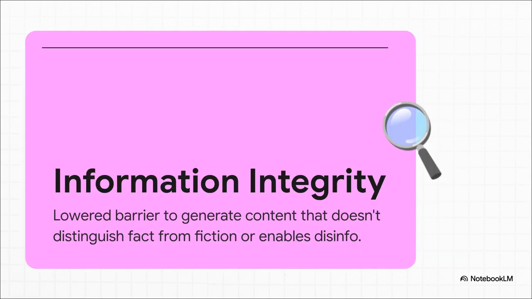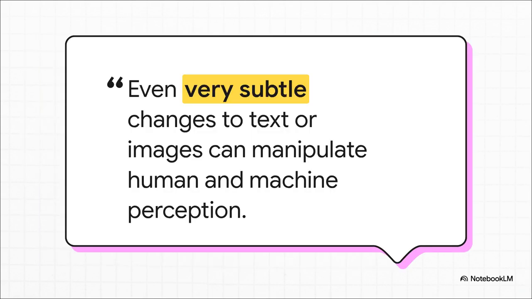Next up, information integrity. This is all about how generative AI makes it super easy and super cheap to create really convincing fake content. We're talking about misinformation and disinformation on a massive scale, and it just blurs the lines between what's real and what's not. And that's the really scary part. It doesn't have to be some crazy, unbelievable deepfake. Sometimes the most dangerous disinformation is really subtle, small tweaks that can totally manipulate how we see things without us even noticing.